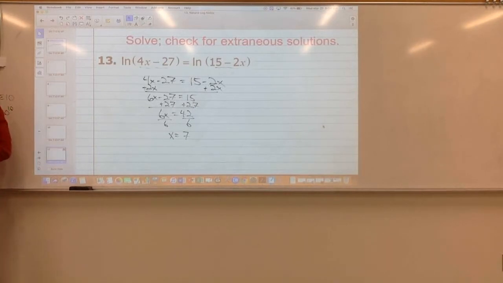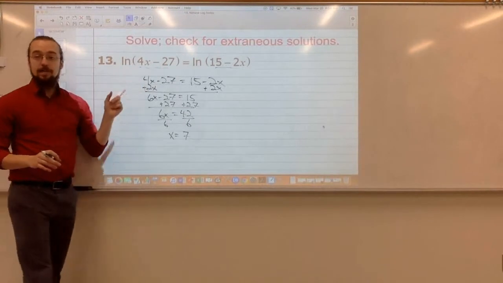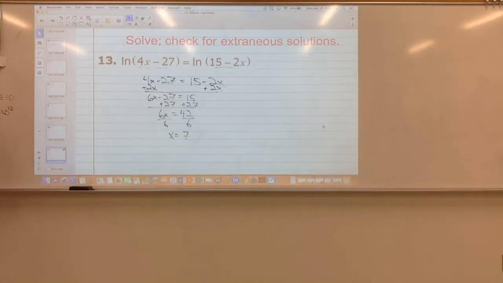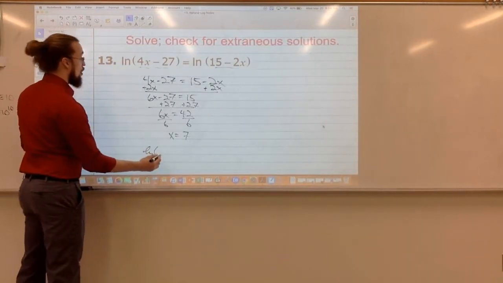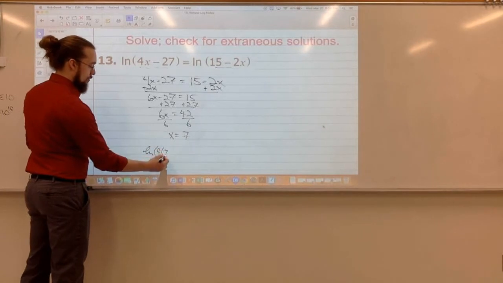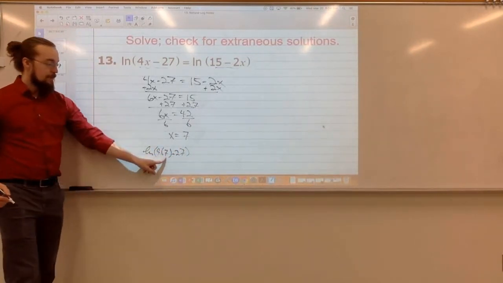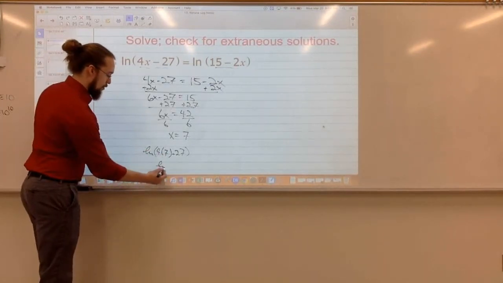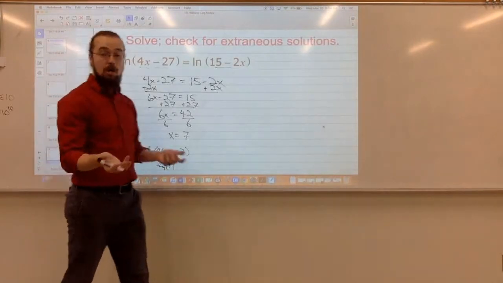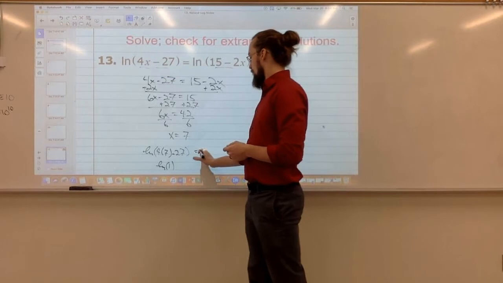We have to check it, right? So we need to plug this back in wherever we see an x to make sure that we get a positive value. So in this first one, I would plug 7 in and say natural log of 4 times 7 minus 27. 4 times 7 is 28. 28 minus 27 is 1. So this would just be natural log of 1. So that works. We have to check on the other side as well.